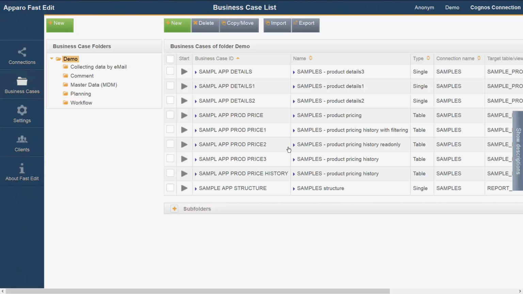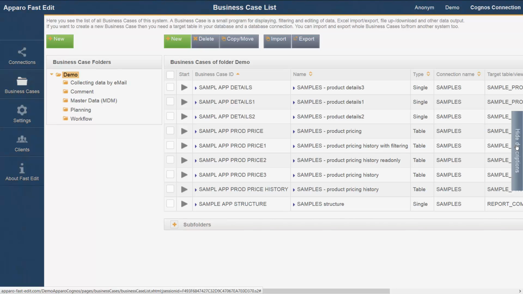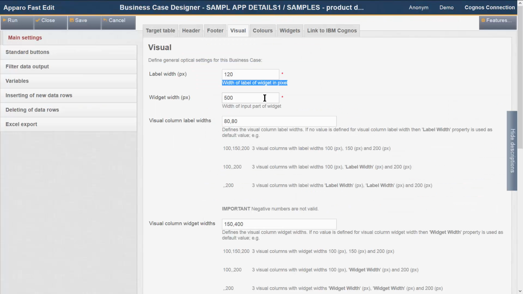At the moment, you look at the business case list, and on the right side, you'll find the button that activates the description mode. The description mode displays help texts so that you get explanatory text on each feature and all settings. This facilitates the entry into Apparo FastEdit without constantly having to consult the manual.